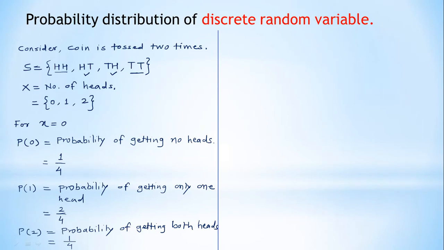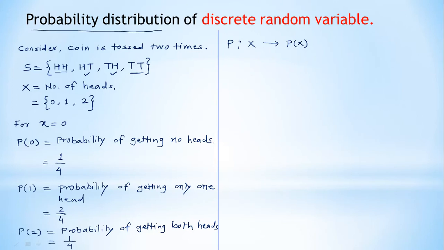Now for each value of the random variable we get the probability. So we can write a function p, defined from x to p of x, or you can say probability of x, and this is called a probability distribution.